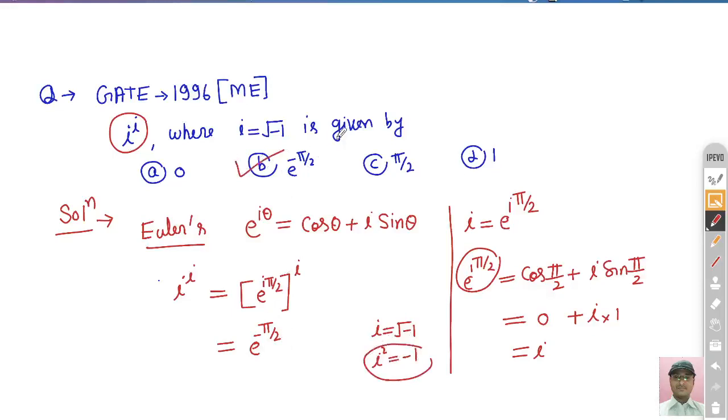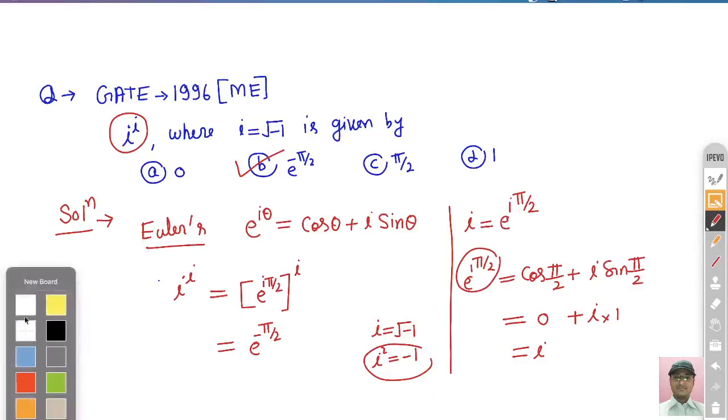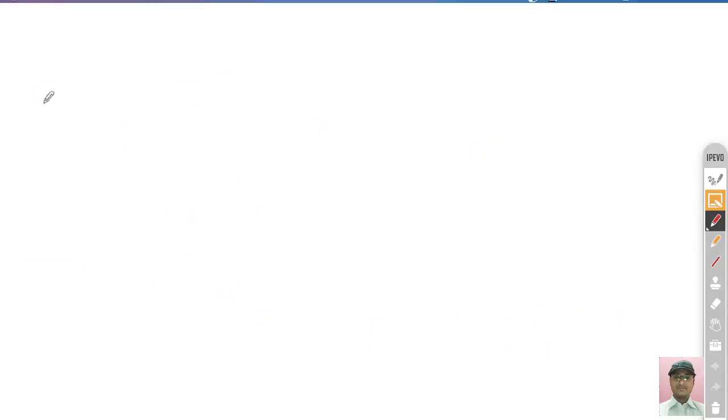For these types of problems, first we solve the basic problems, which are very important, and then we move on to the advanced problems which are asked in recent exams. Now one more problem I include, because these problems are from the basics, and once we clear our basics, advanced problems will also be solved. Now the next problem was asked in GATE 2008.